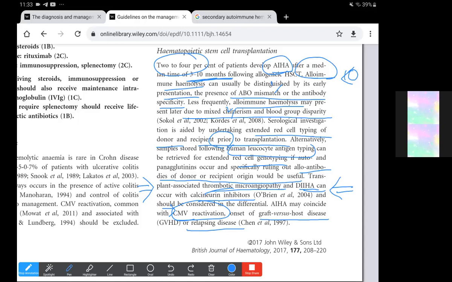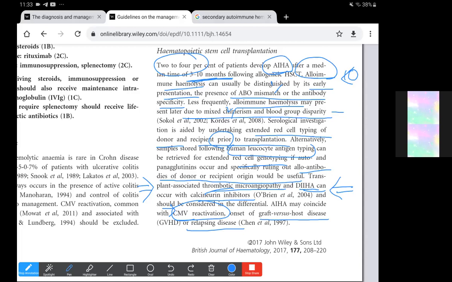Whereas for alloimmune hemolysis, the features would be that it occurs earlier, and there would be a history of a blood mismatch, antibody disparity, or mixed chimerism. We have to first of all rule out alloimmune hemolytic anemias, and then if the patient is on calcineurin inhibitors, this could also be a cause, and transplant-associated thrombotic microangiopathies can also be ruled out, particularly if they are occurring earlier.